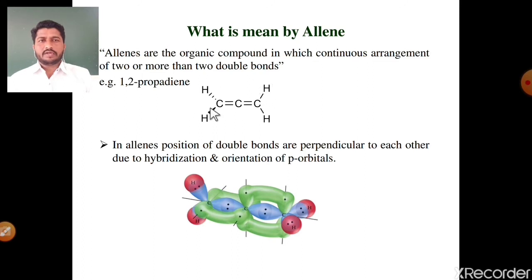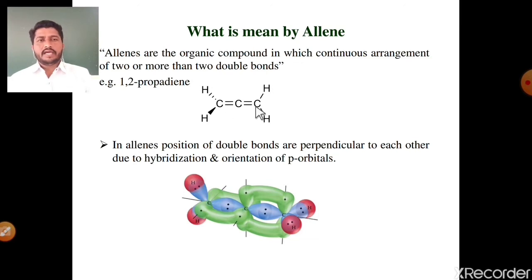See the structure of this 1,2-propadiene molecule. There is a continuous arrangement of 2 double bonds. See the carbon numbers 1, 2, 3, so the parent alkane is propane. There are 2 double bonds, and these 2 double bonds are in successive arrangement. Due to these 2 double bonds there is 'di', and the suffix for a double bond is 'ene', so the IUPAC name of this allene is 1,2-propadiene.